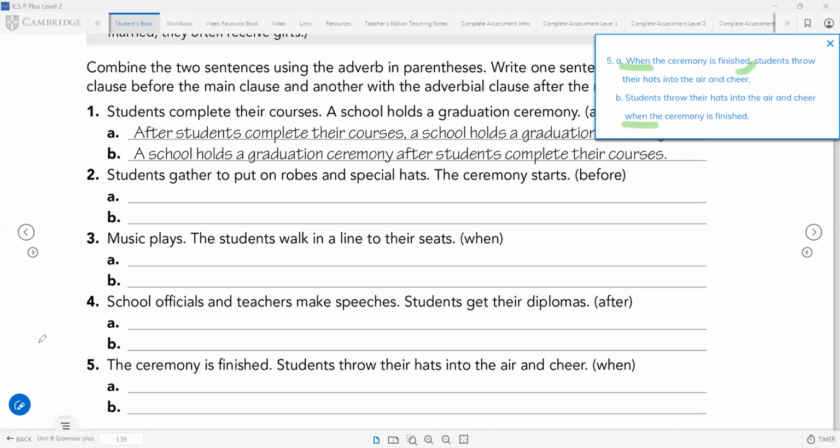Remember, you have the book, and you have to do it in your notebook. This is what you have to do for this homework.